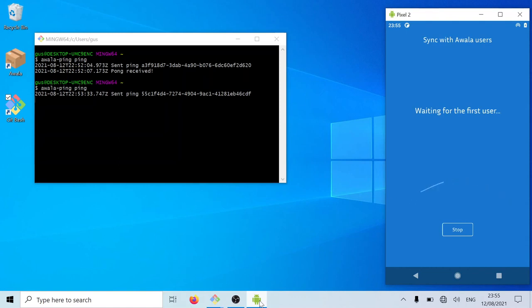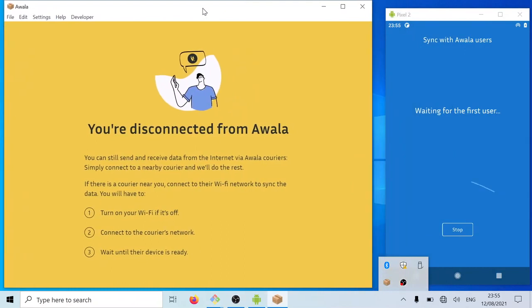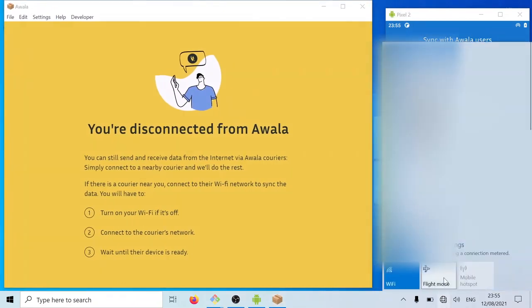So now, as the user, I'm going to open the Awala app and I'll connect to the Wi-Fi network of the courier.